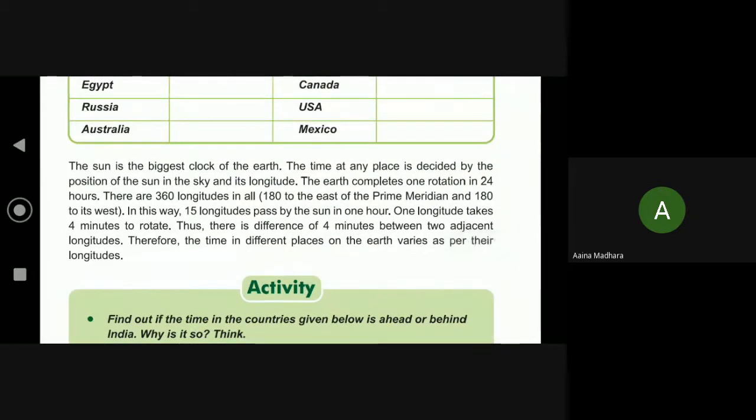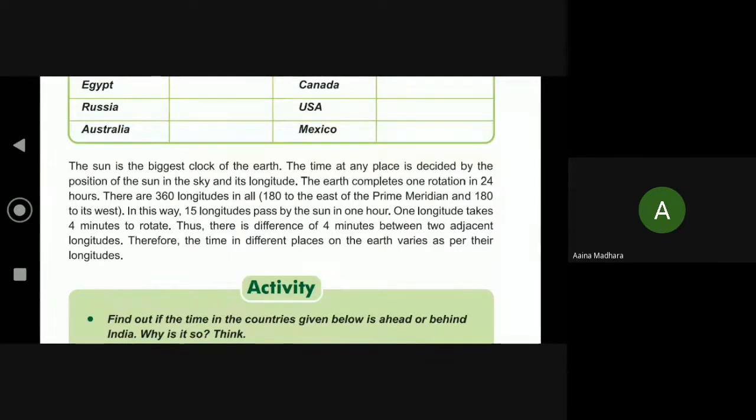Continue. The sun is the biggest clock of the earth. The time at any place is decided by the position of the sun in the sky and its longitude. The earth completes one rotation in 24 hours. There are 360 longitudes in all, 180 to the east of the prime meridian and 180 to its west.